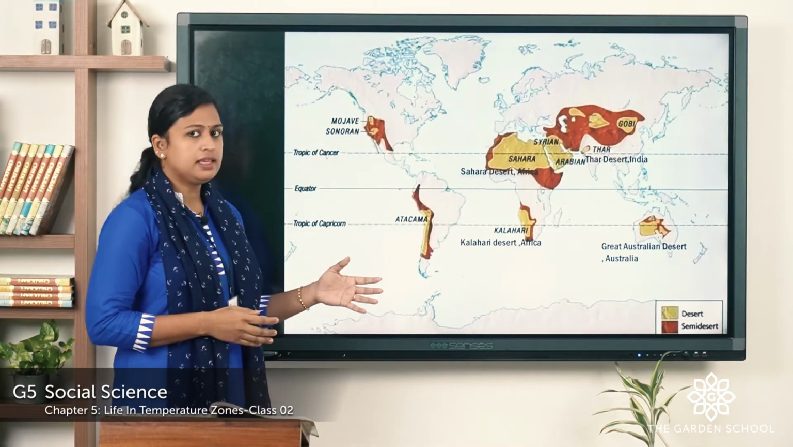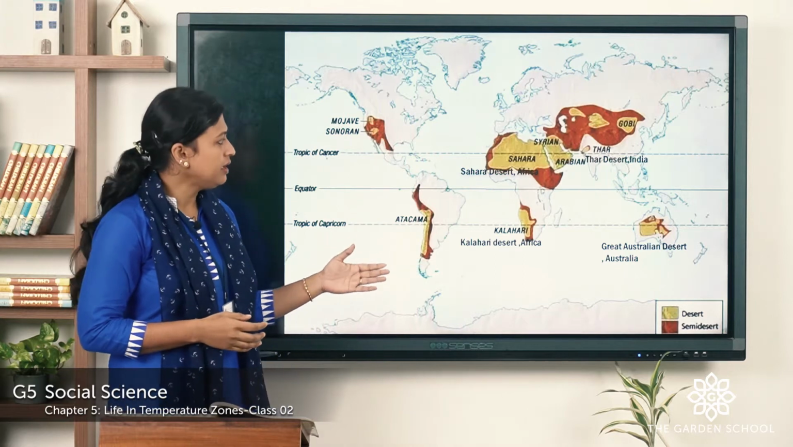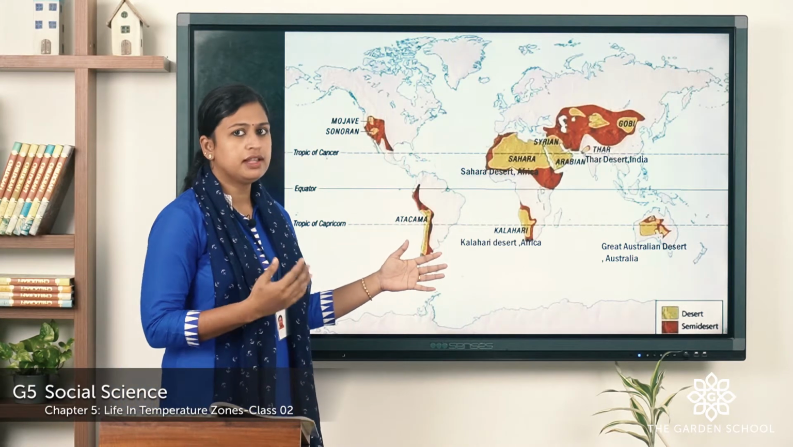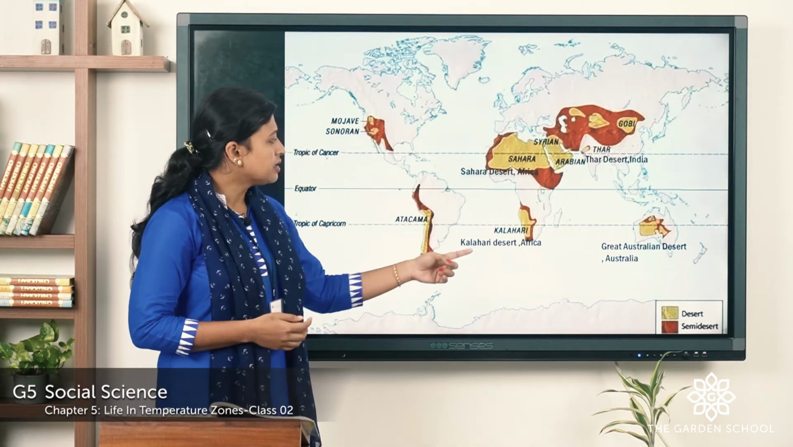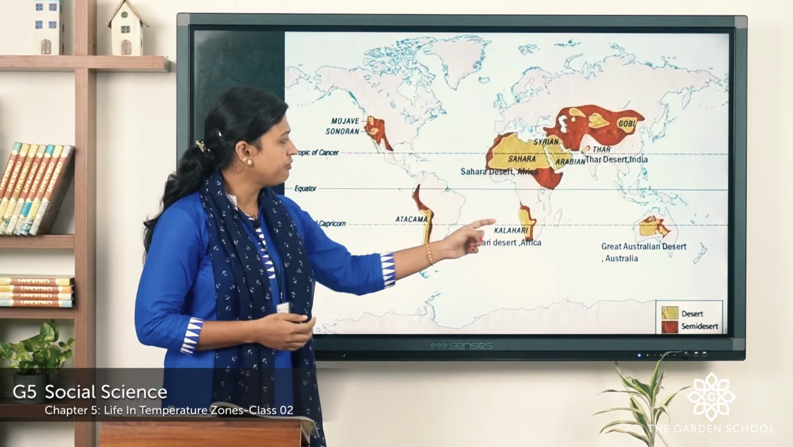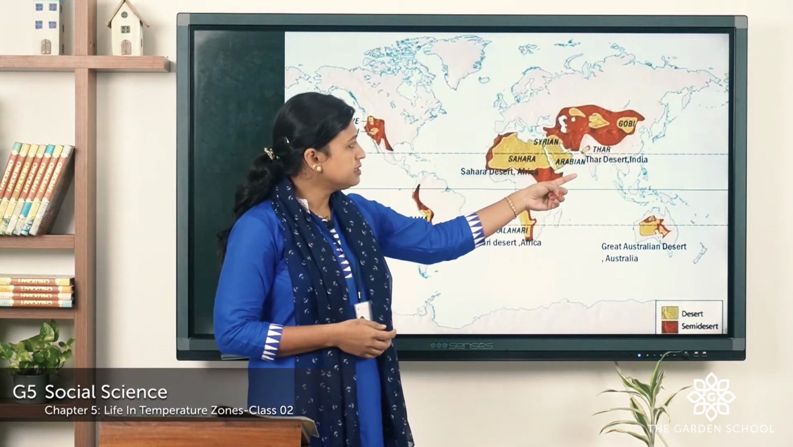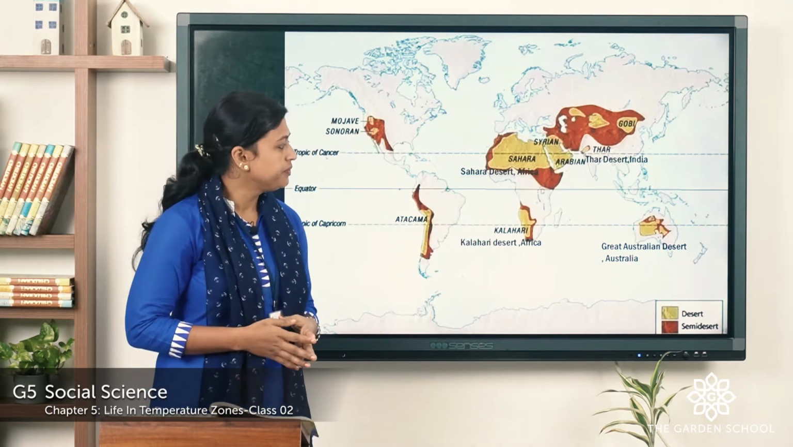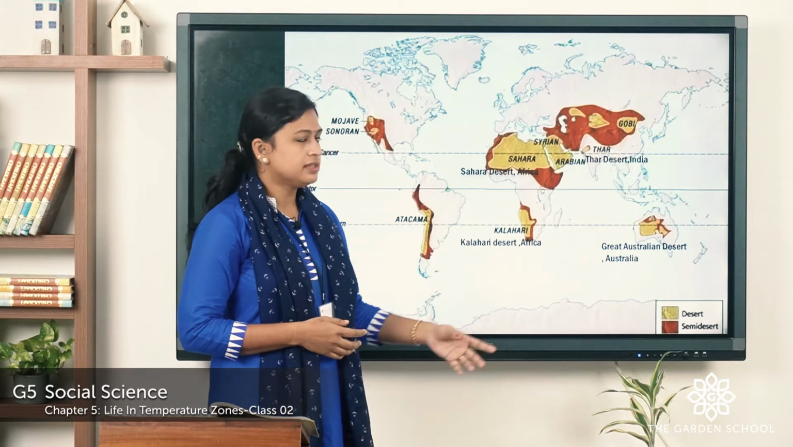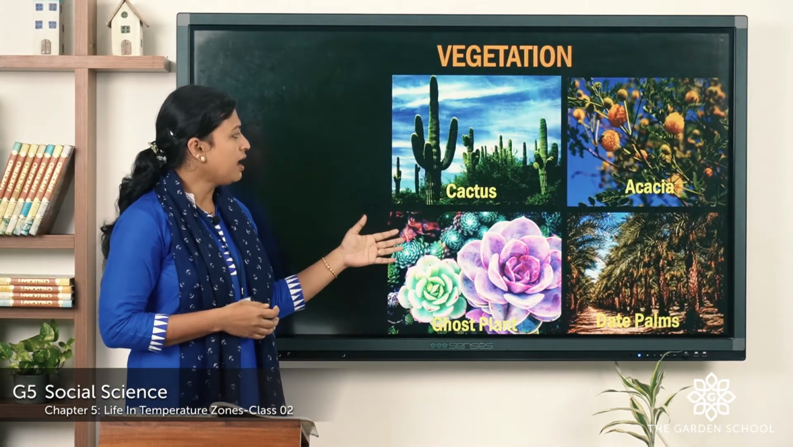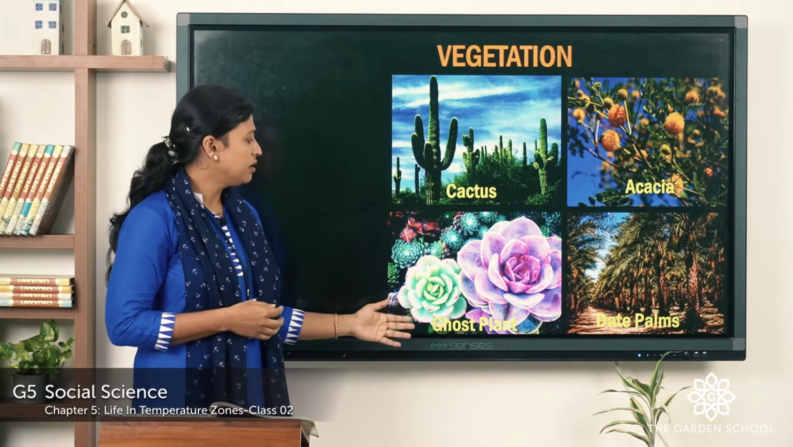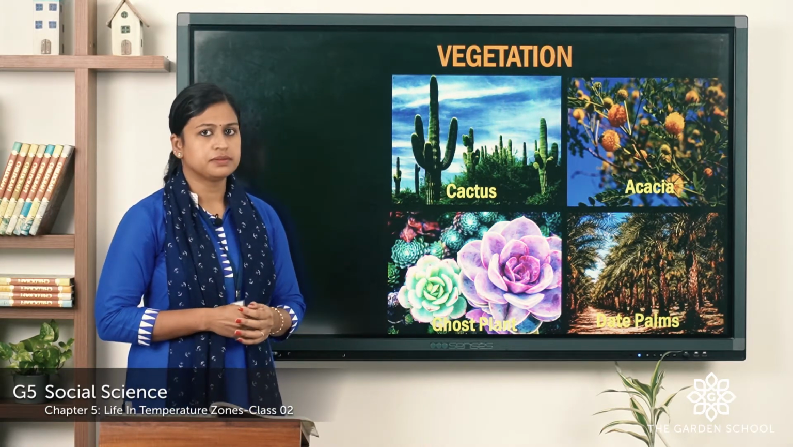Here you can see the world map and you can see the distribution of deserts. Sahara Desert in Africa continent, Kalahari Desert in Africa, Thar Desert in India and Pakistan, the Great Australian Desert in Australia continent. Some of the plants are cactus, acacia, ghost plant, date palms.